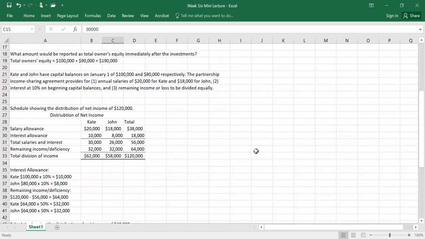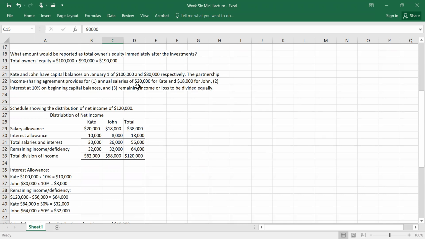Next one. There was a homework problem that went through some of this, I think the deficiency portion, but I just thought we'd go through another one. Kate and John had capital balances on January 1st of 100,000 and 80,000 respectively. The partnership income sharing agreement provides annual salaries of 20,000 for Kate, 18,000 for John, interest at 10% on beginning capital balances, and remaining income or loss to be divided equally.